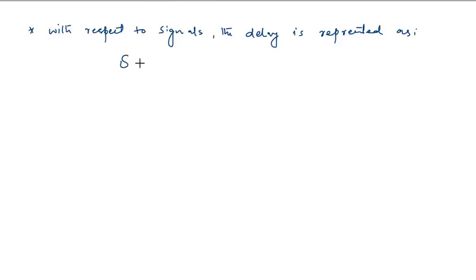Okay. So now, with respect to signals, the delay is represented as delta(t minus tau i), and here this delta is your Dirac delta function, or you can say it is your impulse shifted by tau i.